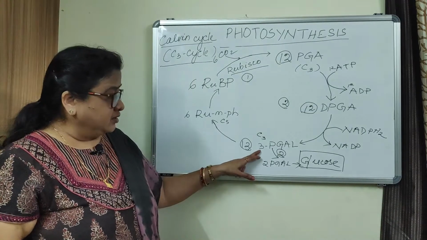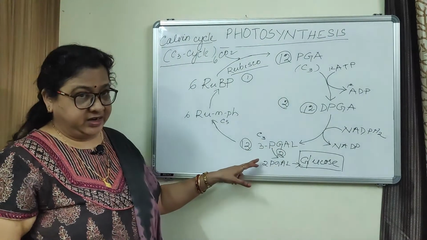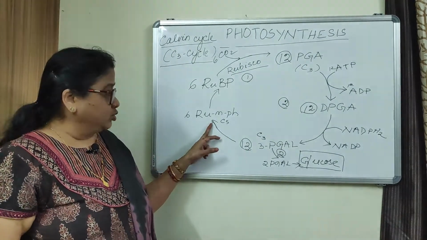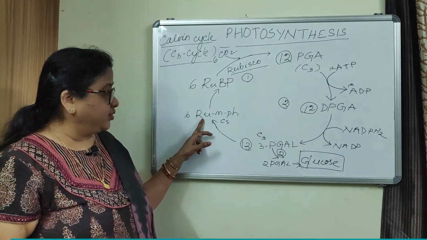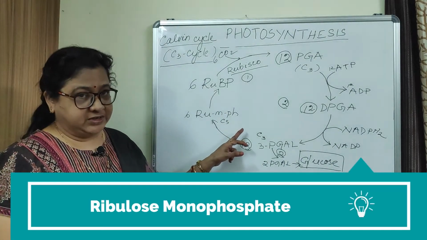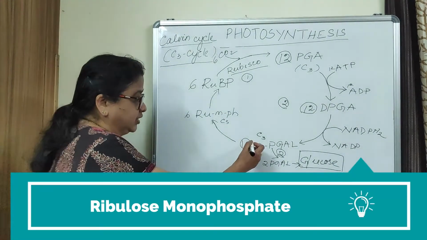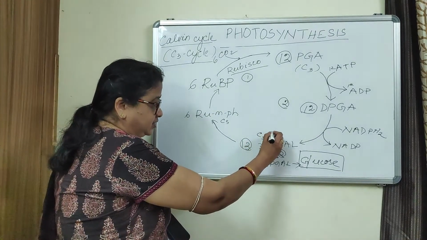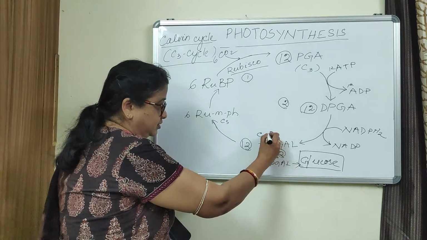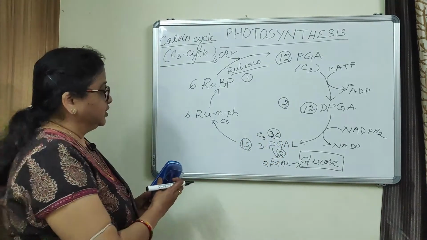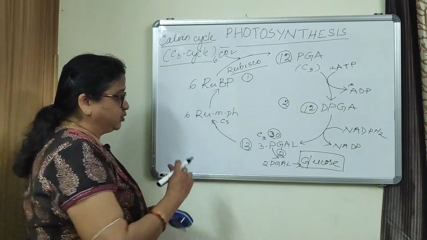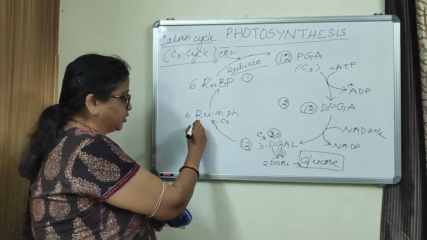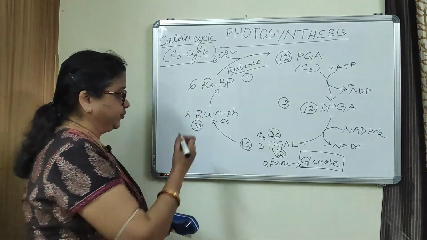The remaining 10 phosphoglyceraldehyde then, by a number of reactions, produce 6 molecules of ribulose monophosphate. Here 10 molecules have carbon number 30, and here also this is the carbon 5 compound ribulose monophosphate, 6 molecules, so the carbon number is also 30.